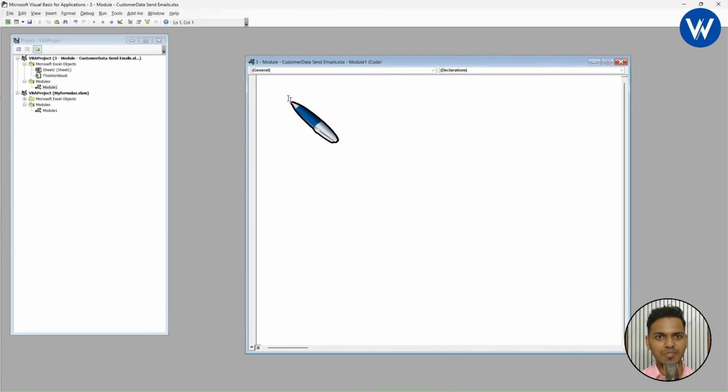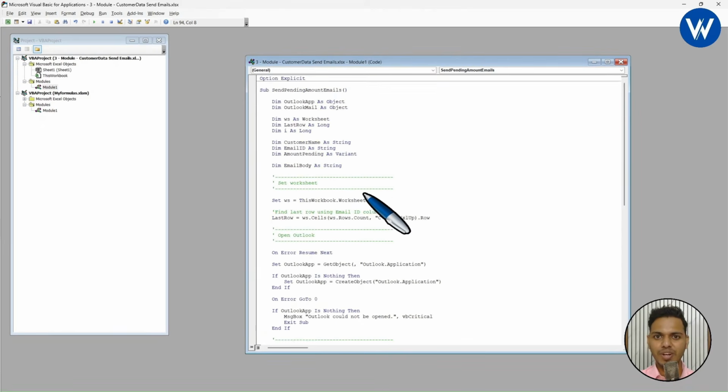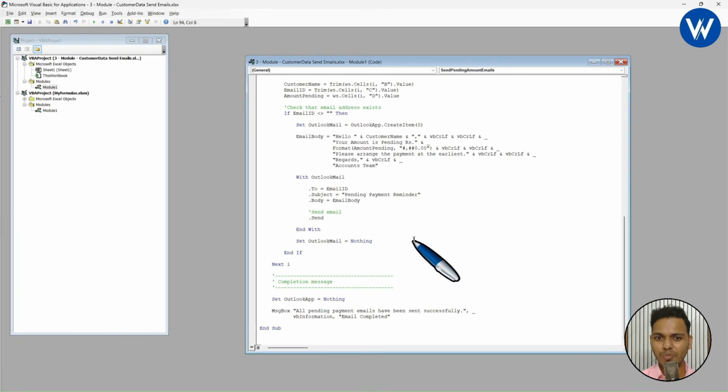Now let's see the power of this. I will simply paste it over here. Right, I have pasted the code. Now let me tell you one important point. We don't know whether this code will work or not.